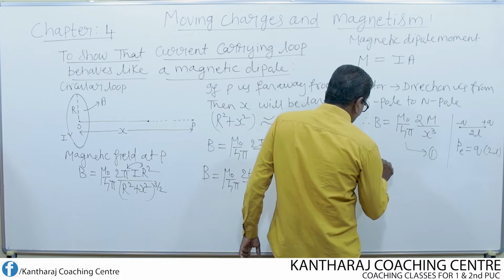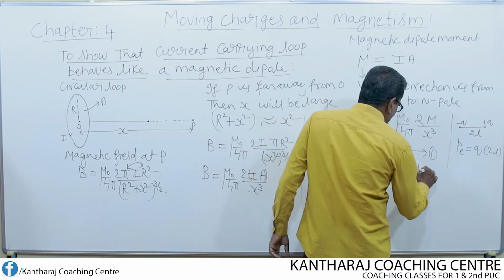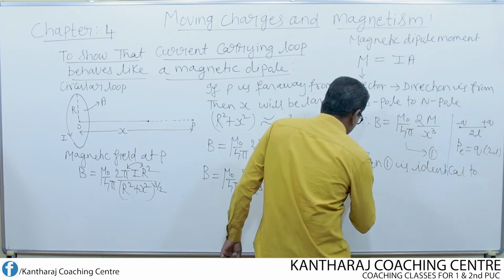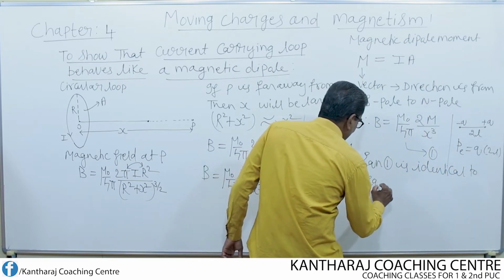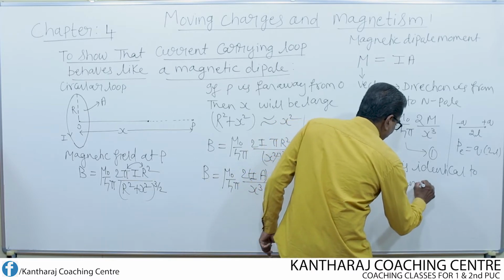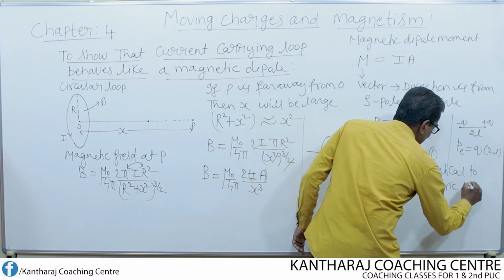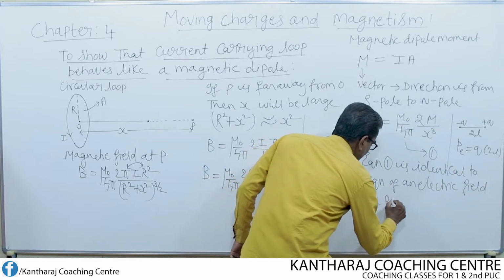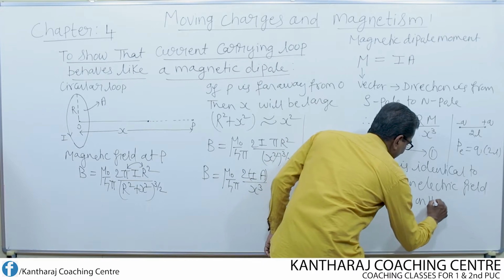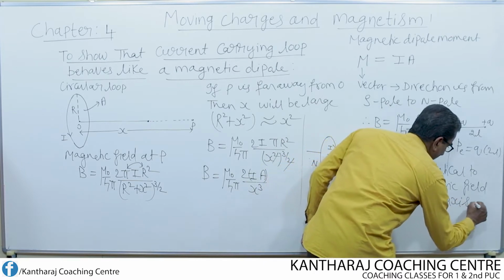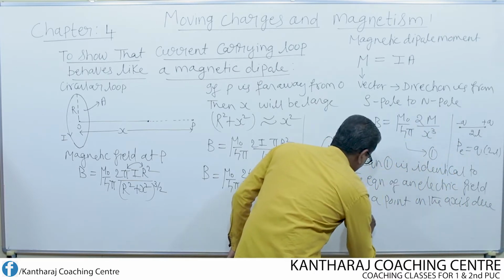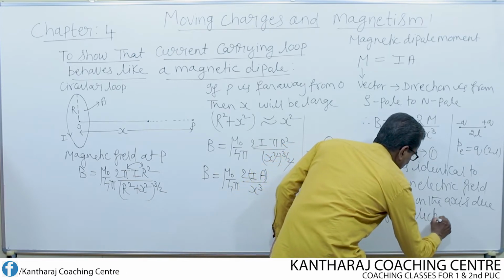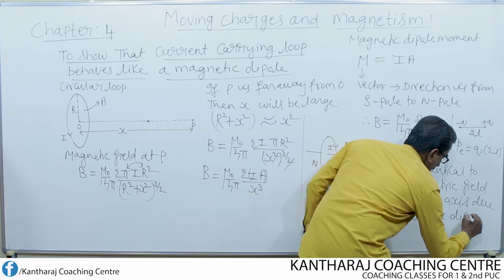So equation 1 is identical to the equation of an electric field at a point on the axis due to a short electric dipole.